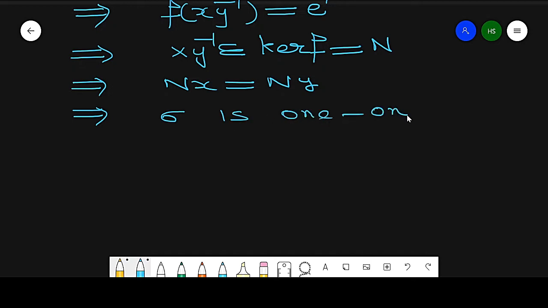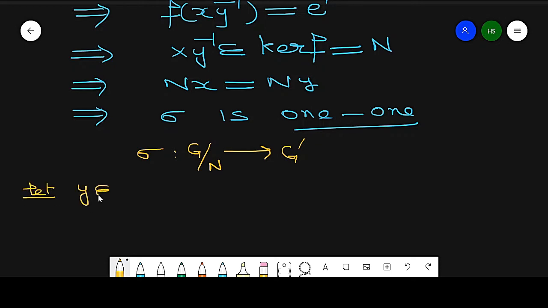Now to prove onto, what is the mapping? The mapping is sigma from G by N to G dash. To prove this is onto, let y be some element belonging to G dash. I also know that f from G to G dash is onto.